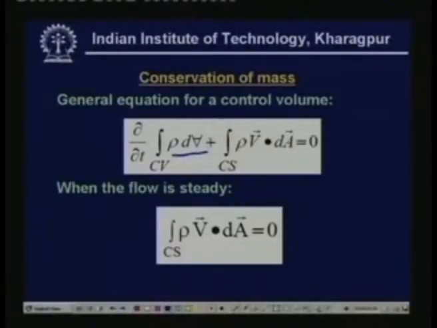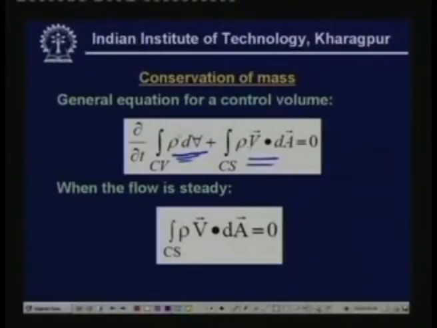Okay. So the first term here, I am sorry, is the rate at which the mass of the control volume is varying with time. That means time rate of change of mass of the control volume. CV stands here for control volume. And the second term is nothing but the net mass flux out of the control volume. So the conservation of mass when applied to a control volume gives you two terms, two integral terms, since you are applying integral form. So this first term accounts for the rate at which the mass of the control volume is varying with time, and the second term accounts for the net mass flux out of the control volume.